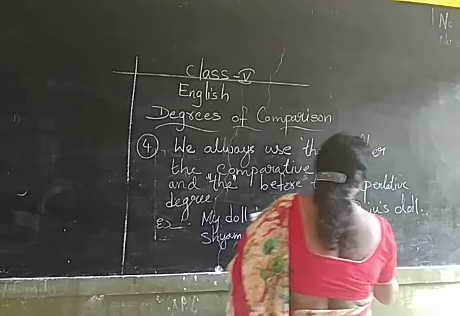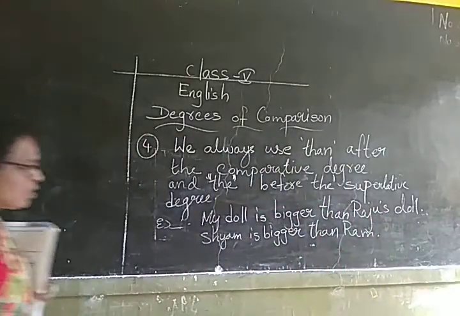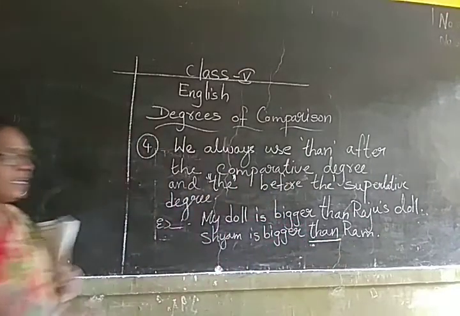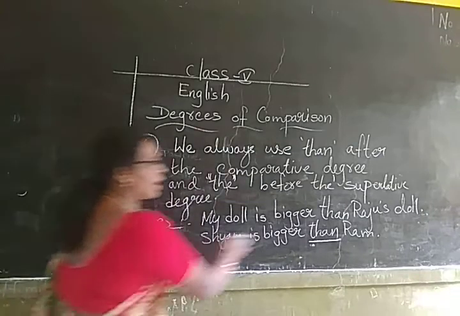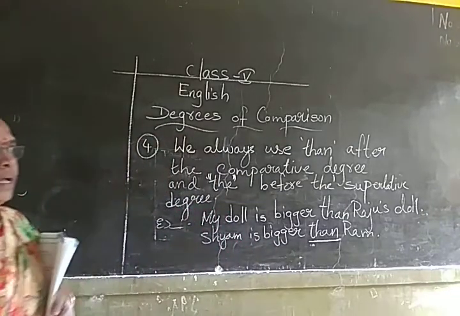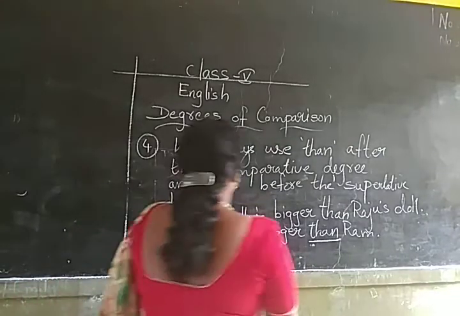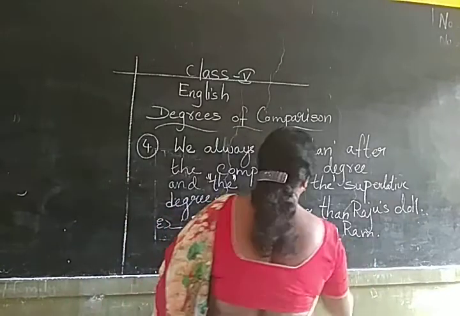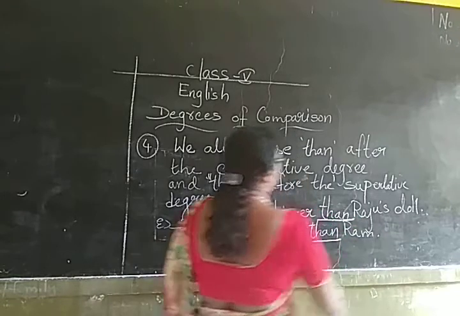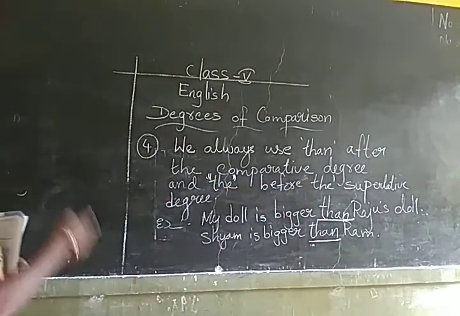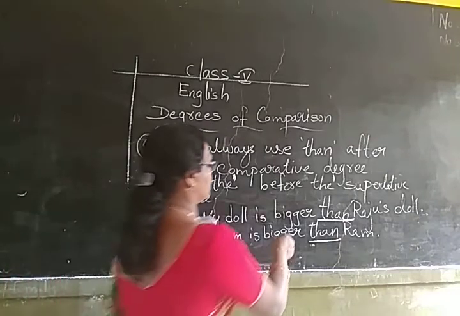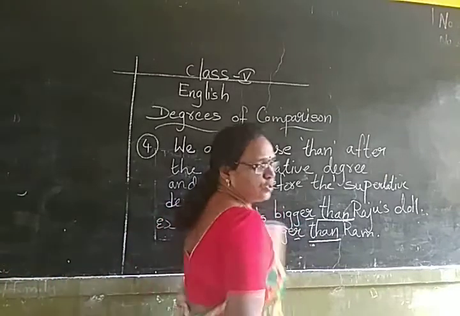So than is used for the comparative degree. This is known as comparative degree because here you are comparing two people. My doll is bigger than Raju's doll. Sham is bigger than Ram. Than is used for the comparative degree because you are using two persons to compare, and ER is used.